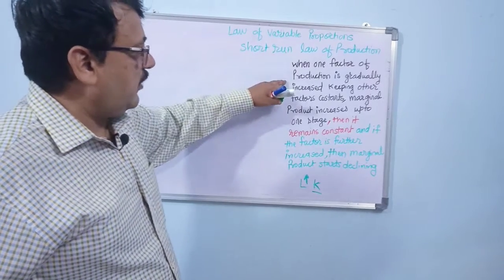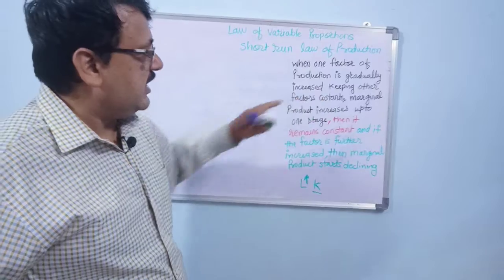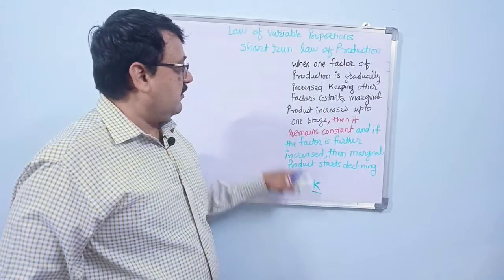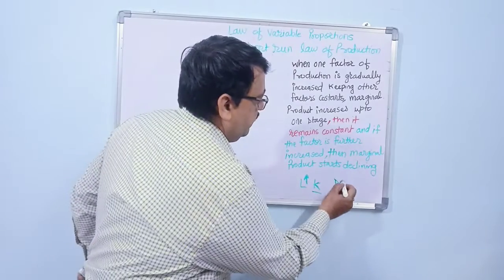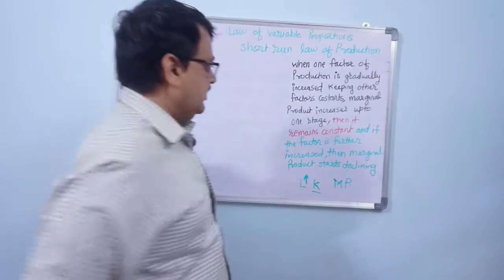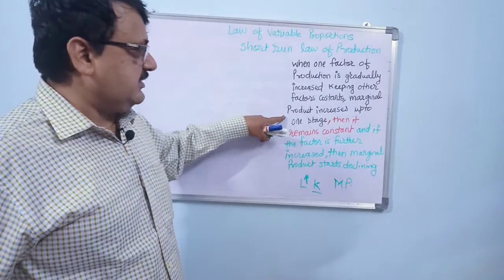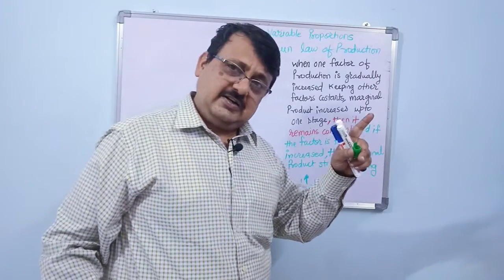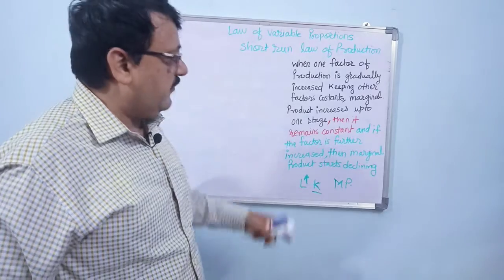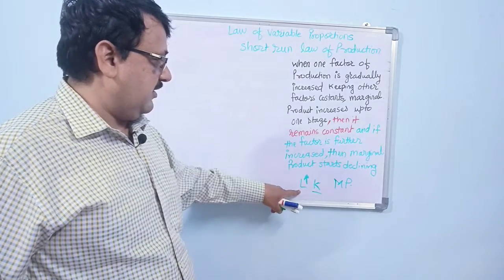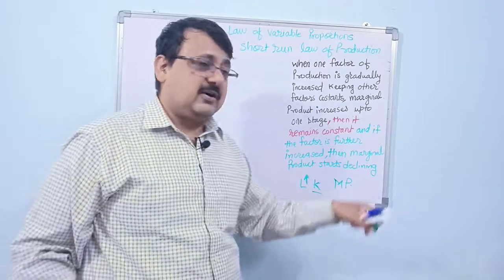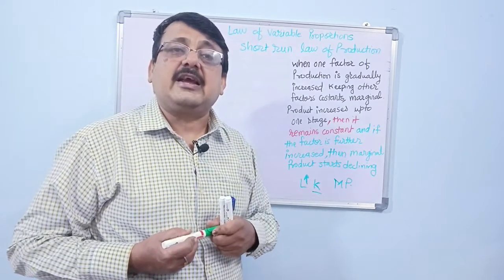So when one factor of production is gradually increased, keeping other factors constant, the marginal product, that is MP, increases up to one stage, then it remains constant, and if the factor, that is labor, is further increased, then the marginal product starts declining.